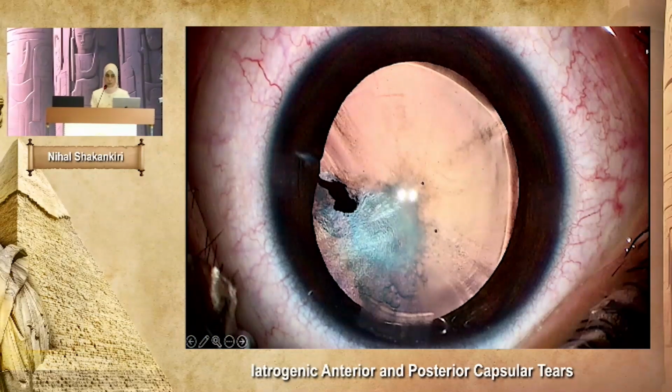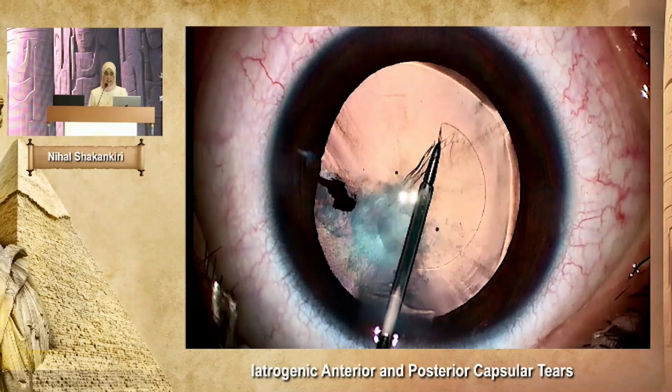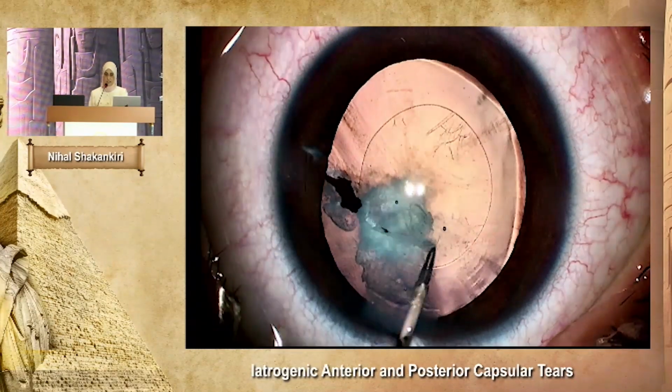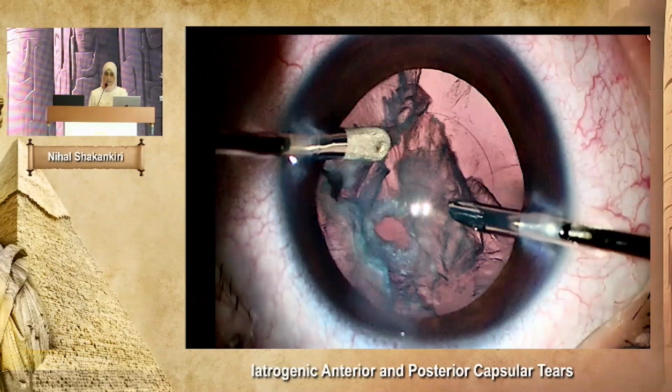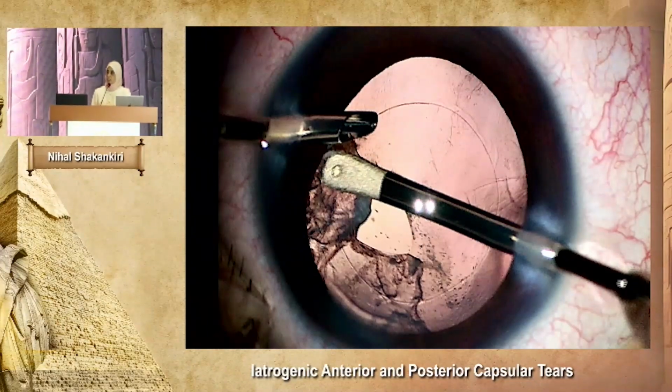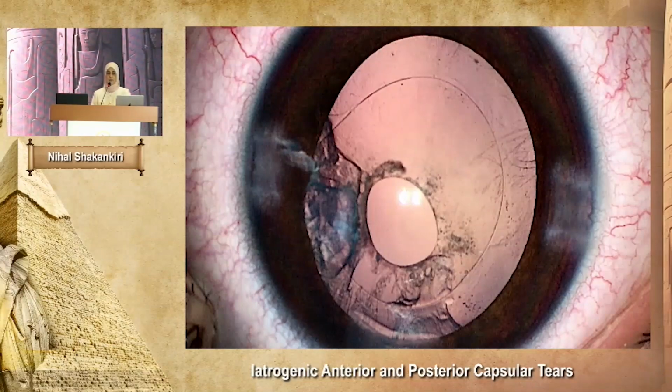Some cases of traumatic cataract, if you see here, this is a site of the plaque in the anterior capsule, and we are expecting to have a posterior capsular tear. After performing anterior capsulorhexis and during irrigation aspiration, we can see the traumatic posterior capsular tear. Here, during irrigation aspiration, this is a weak point due to penetration of the needle. It may tear up. What to do in these cases?